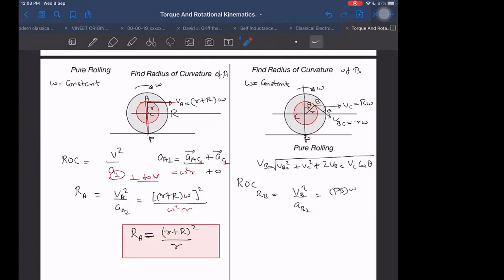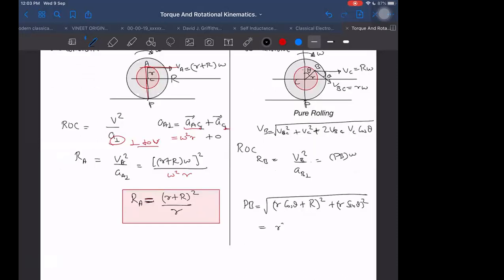I can think of this triangle. In this triangle, I can get the hypotenuse PB by knowing the perpendicular and the base. So what is PB? I can write PB as the root of R plus r cos theta whole square plus r sin theta whole square, which is the root of R square plus r square plus 2 into small r into capital R into cos theta. Right or not? Yes.